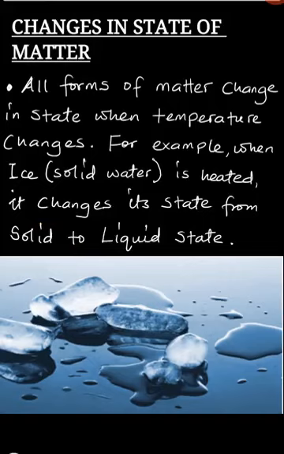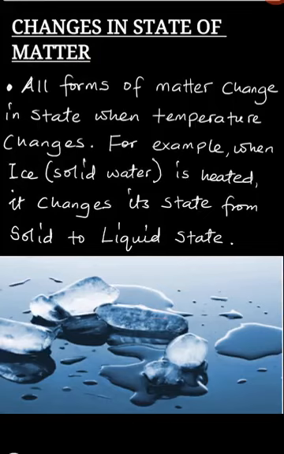So here, matter has changed from the solid that it was to liquid state. This occurrence here is an example of a change in state of matter. When matter is changing from one form to the other, we call this process the change in state of matter.